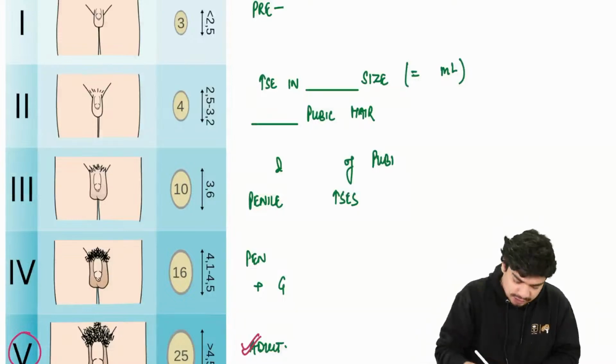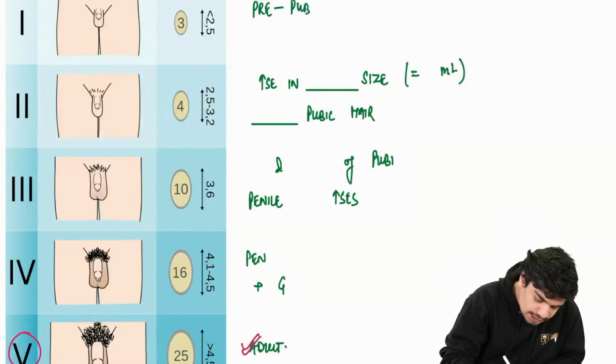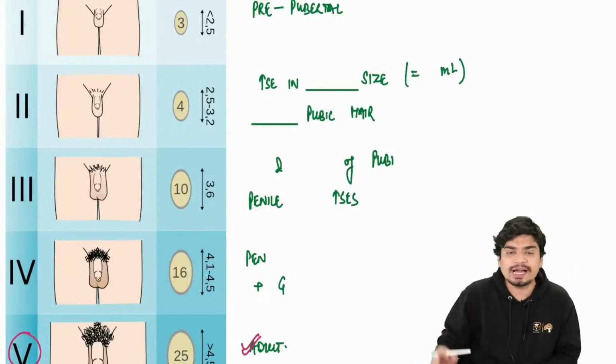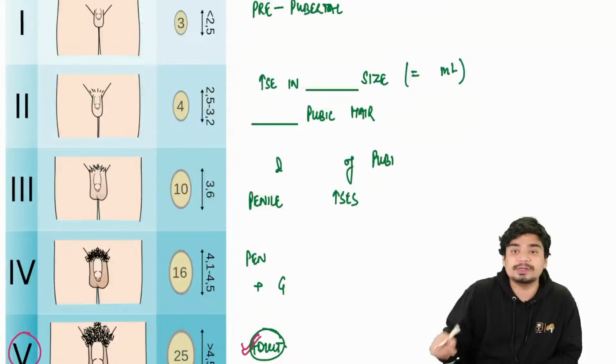So Tanner stage 1 is what? Tanner stage 1 is prepubertal, prior to puberty, and Tanner stage 5 will always be the adult pattern.